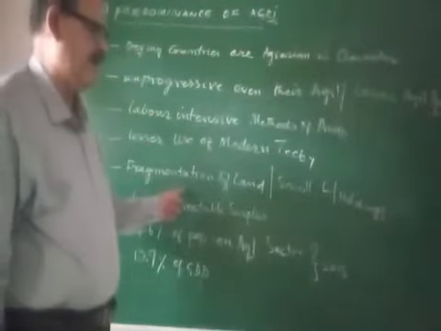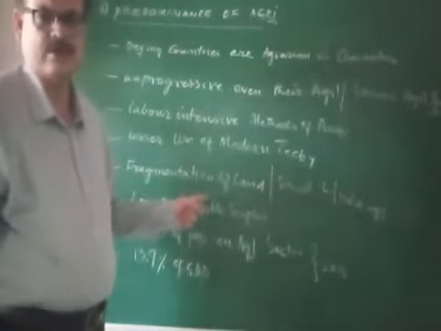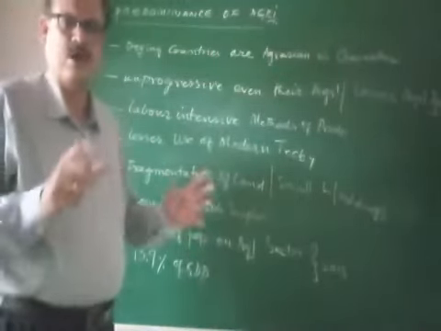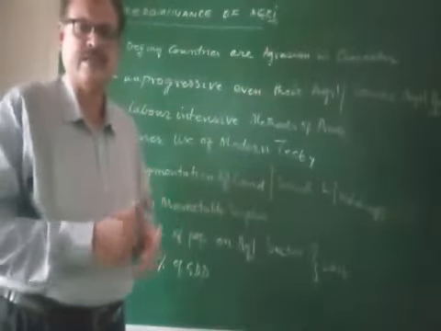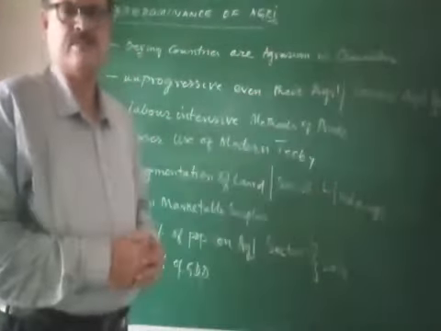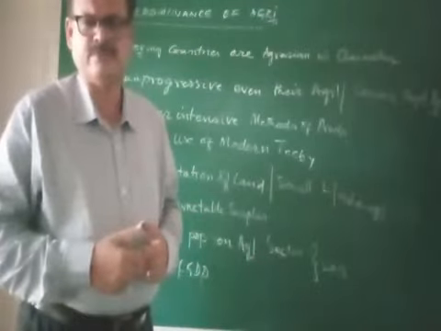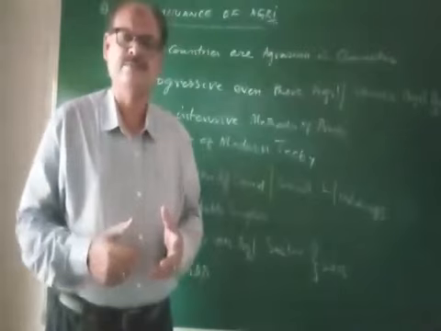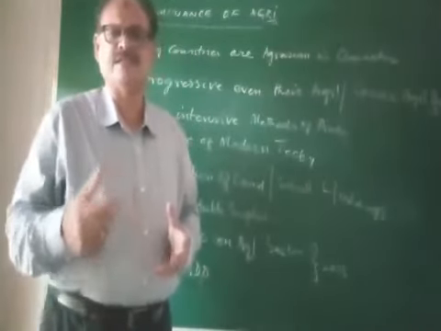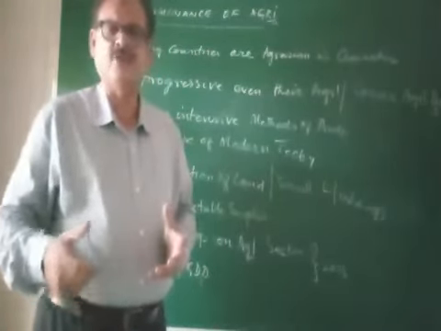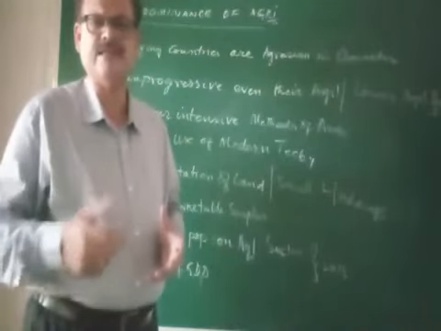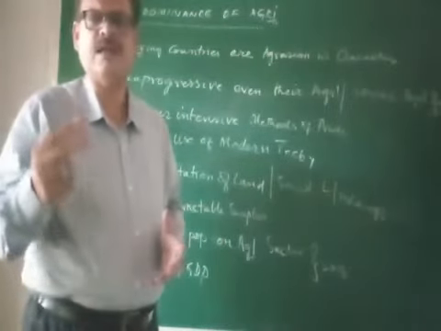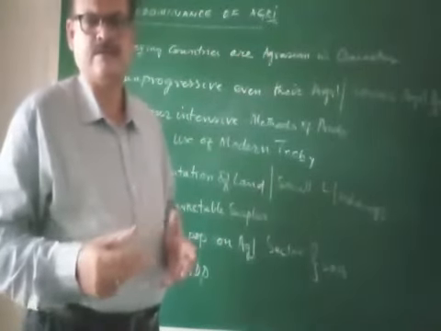Fragmentation of land and small land holdings will be there in developing countries because population is more, they depend on agriculture, land. So as the population increases, according to the law of inheritance, they will inherit the land and the land will be fragmented. Small land holdings will be there.